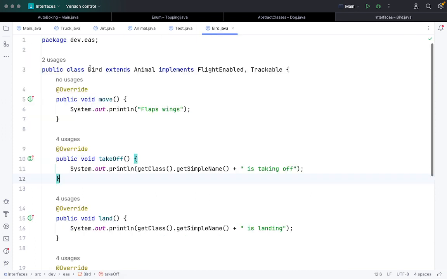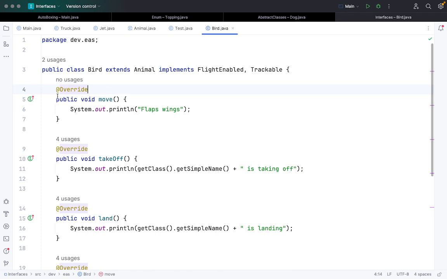Now we have created another Java file named Bird, which extends the abstract class Animal and implements the interfaces FlightEnable and Trackable. The concept that we have seen in abstract classes is applicable here also. That means I have to implement each and every abstract method, whether in interfaces or in the abstract class.